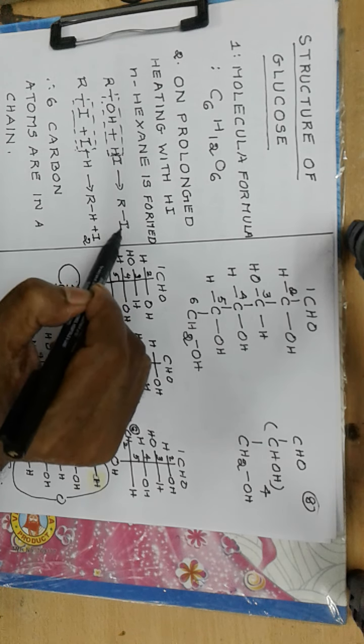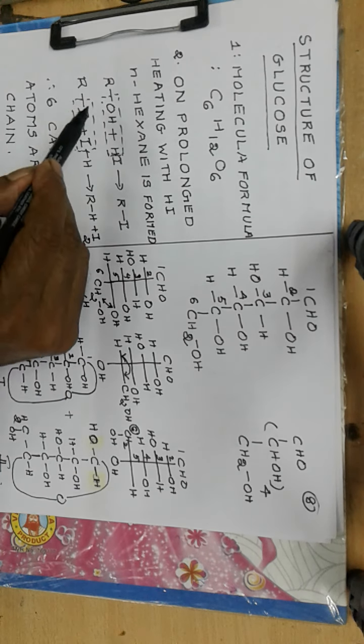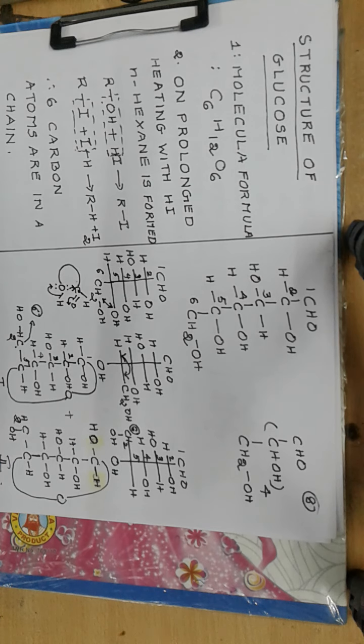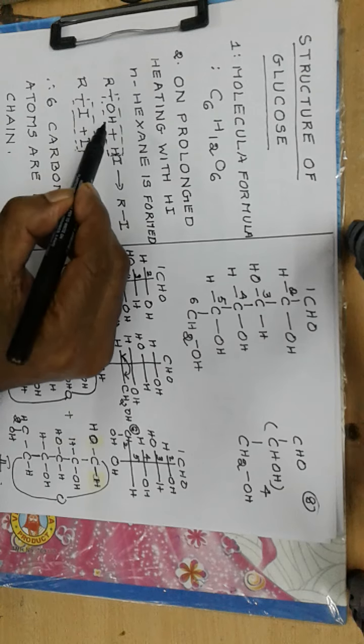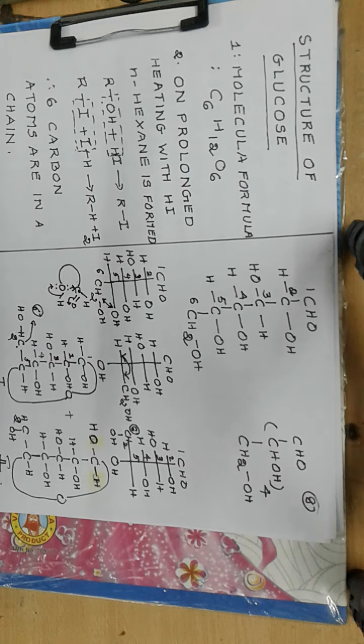Then this alkyl halide is further reduced by hydrogen iodide, because HI is a reducing agent. Then a molecule of I2 is removed and we get RH plus I2. So the net change is that OH is replaced by H. Now the formation of n-hexane shows that there are 6 carbon atoms in a chain in glucose.